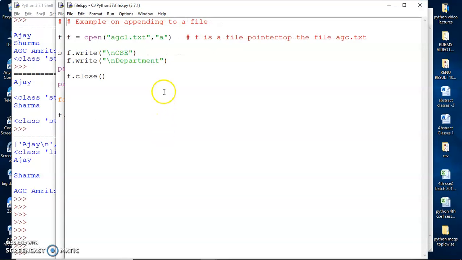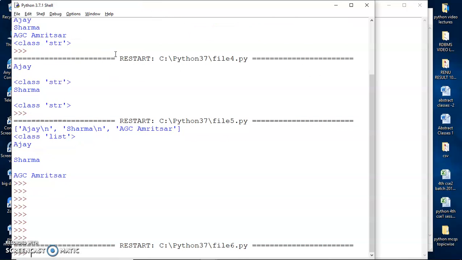Now here what I'm doing is I'm displaying the append method for you guys. So there is a file agc1.txt. We know that the contents already in the file are Ajay, Sharma and AGC Amritsar. So once I open this file in the append mode, these contents are further added to the already existing contents. So let's run this, and the program has been executed. So let's now see the contents of the file